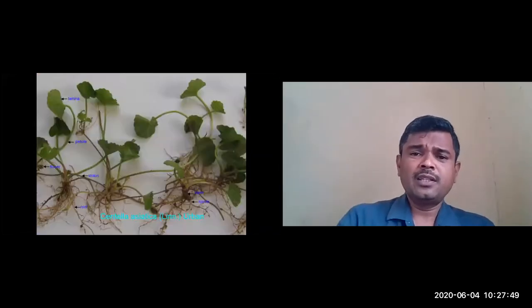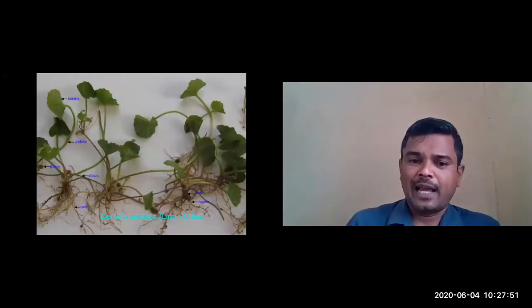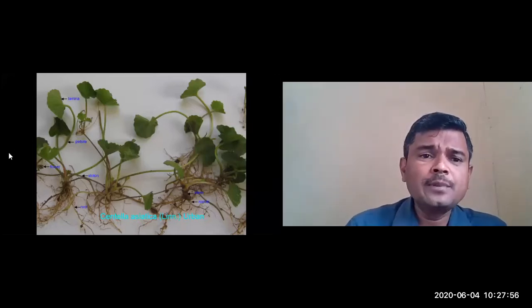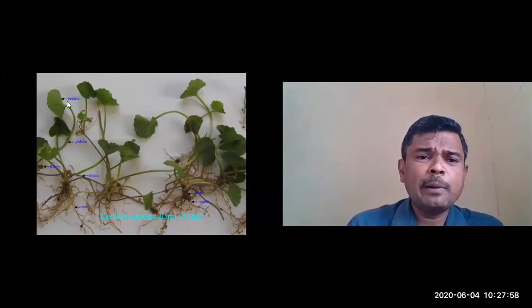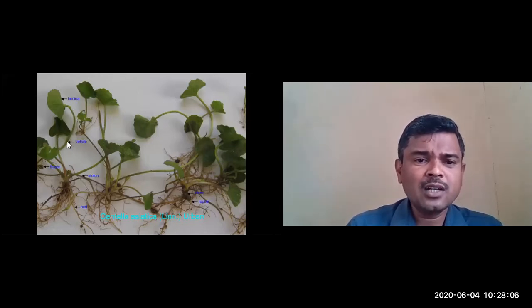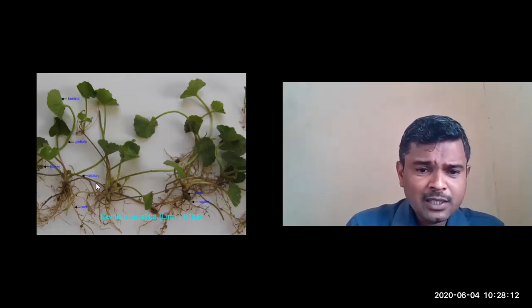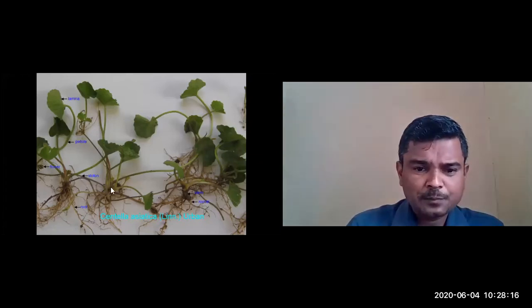And this is what we are observing in India. In India, this is the plant. So you can observe here the green expanded part, which we call the lamina, and the long stalk, which we call the petiole. Here you can observe the flowers, and this is the stolon.